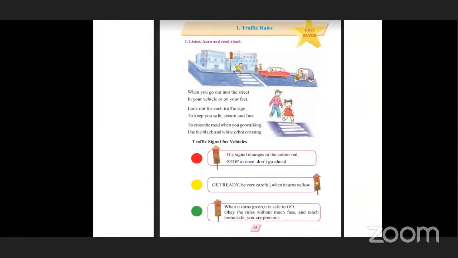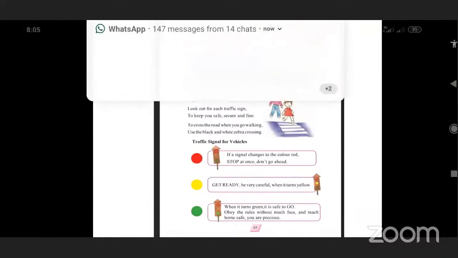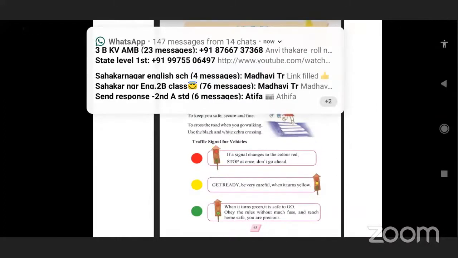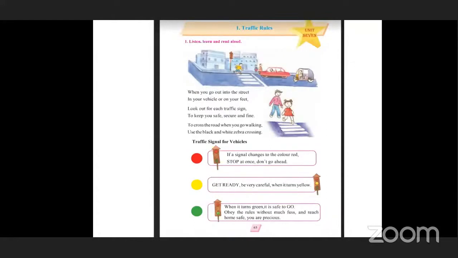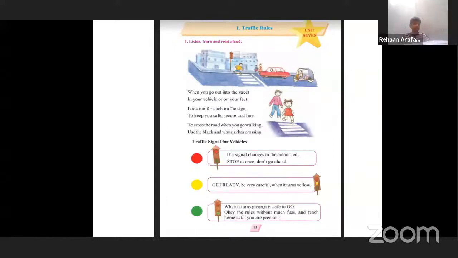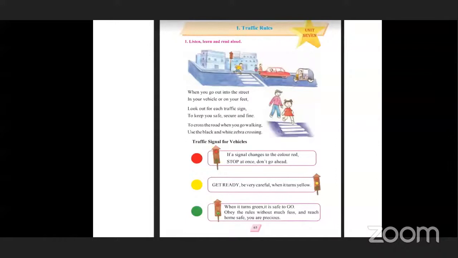When you go out into the street in your vehicles or on your feet, look out for each traffic sign to keep you safe, secure, and fine. To cross the road when you go walking, use the black and white zebra crossing. Traffic signal vehicles. Red.